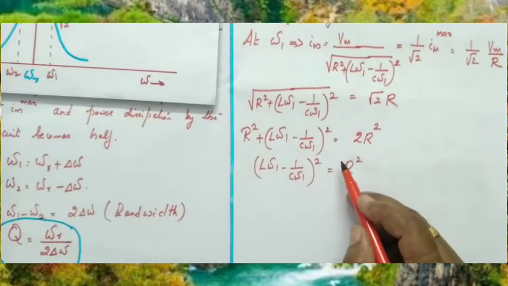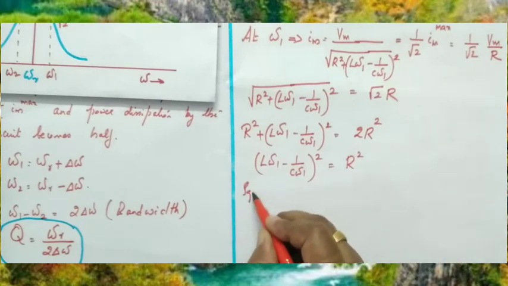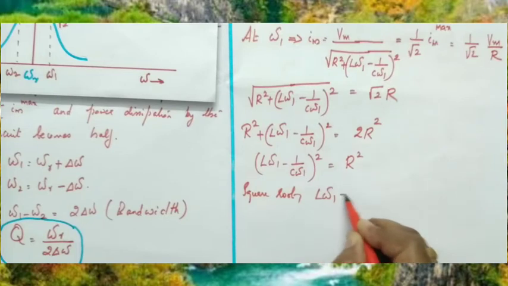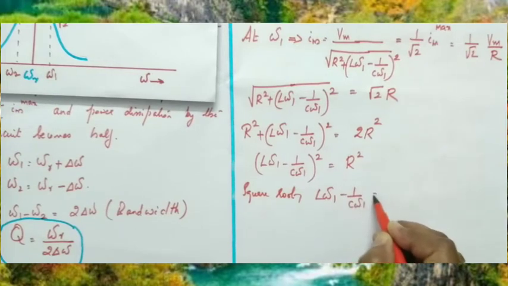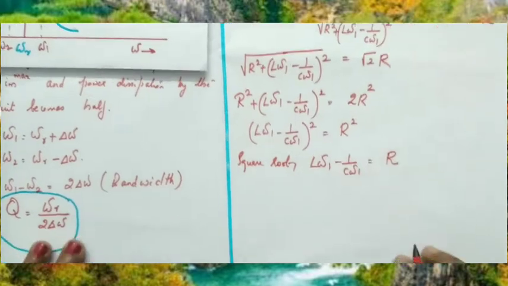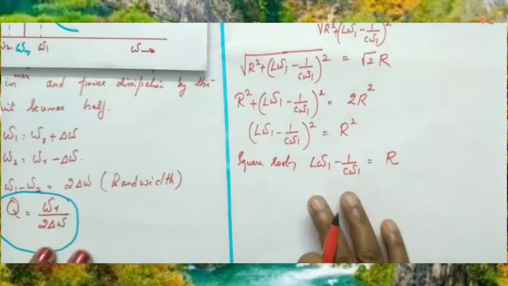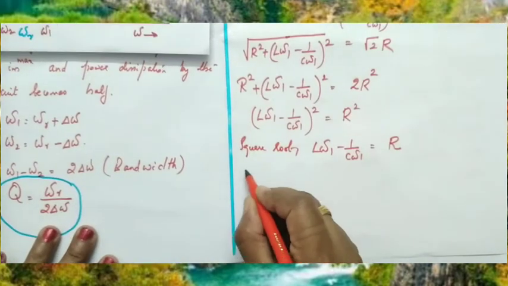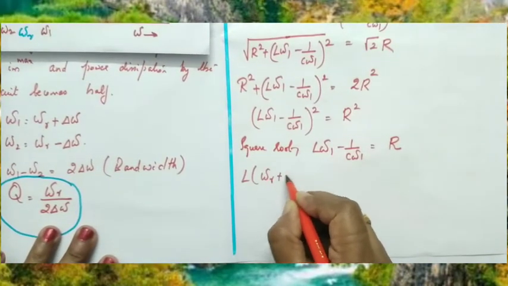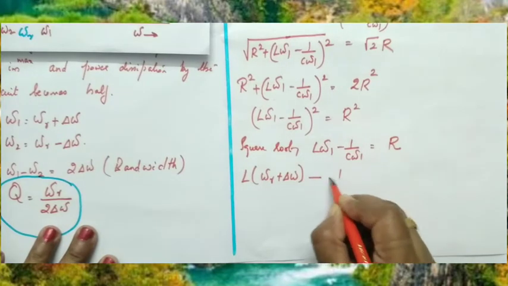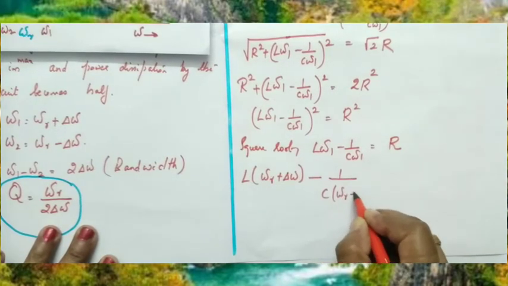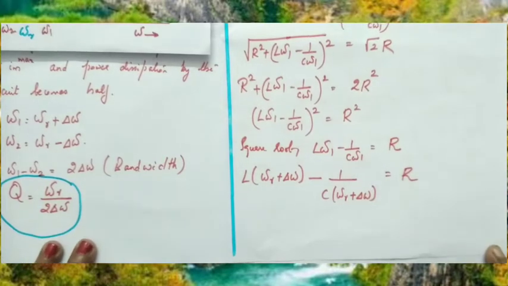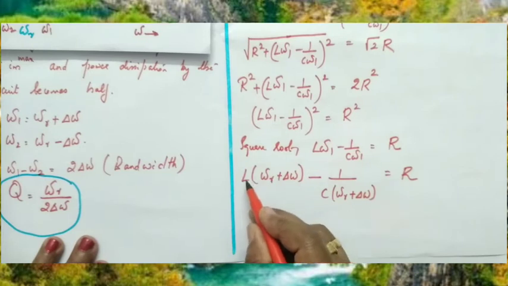Now take the square root. Okay, taking the square root, we can write L omega 1 minus 1 by C omega 1 is equal to R. Now we can substitute the value of omega 1. What is omega 1? Omega r plus delta omega. We can substitute L into omega r plus delta omega minus 1 by C into omega r plus delta omega equal to R. Right. Now here omega r can be taken outside.